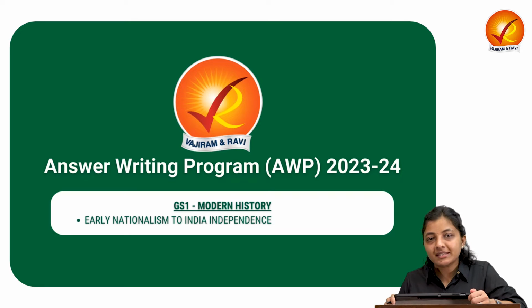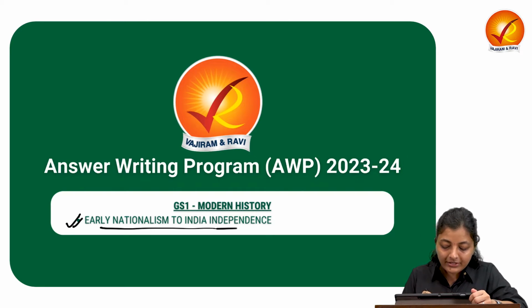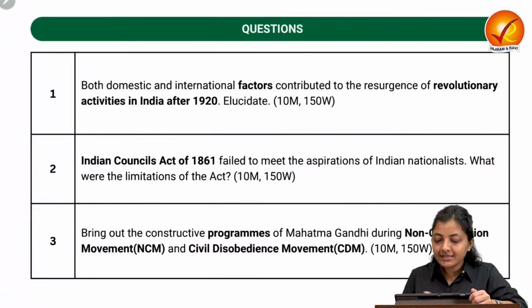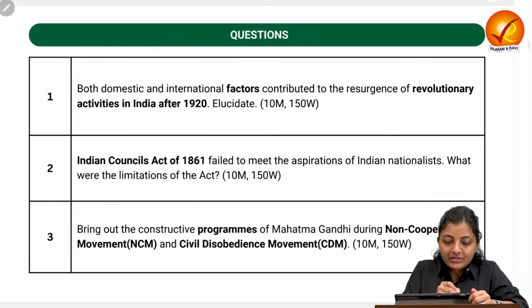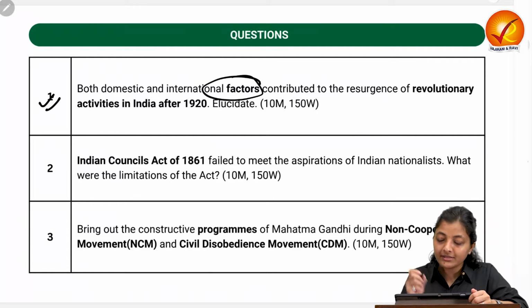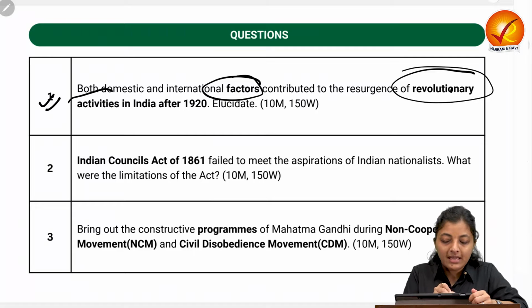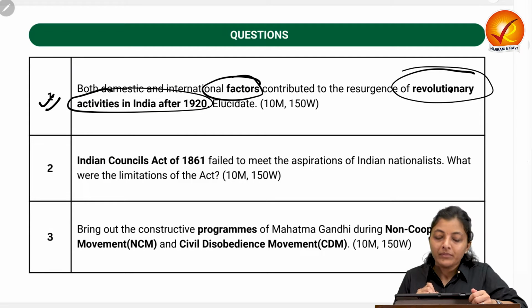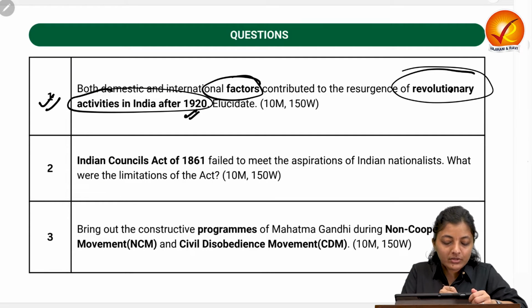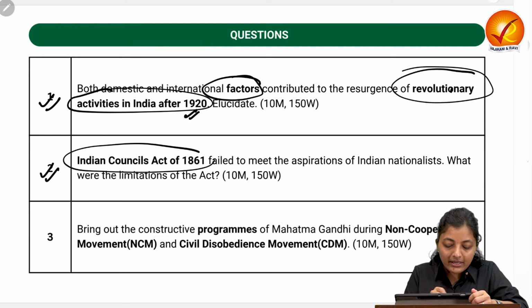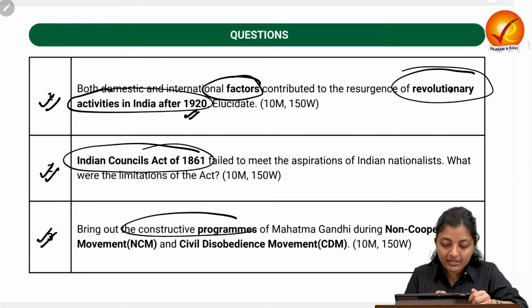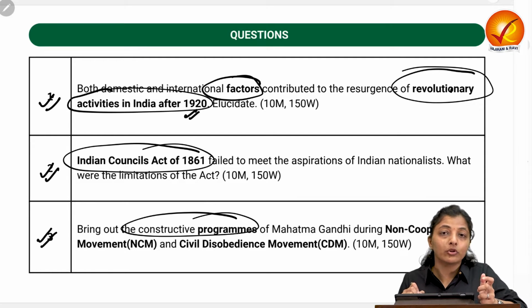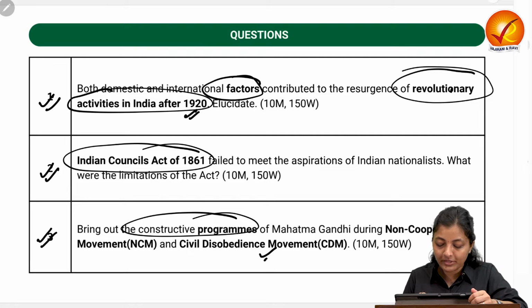So today we will be discussing 3 questions from GS1 Modern India, and the topic is early nationalism to India independence. Let's take an overview of all the 3 questions. The very first question is related to the international and domestic factors that led to the resurgence of revolutionary activities in India after 1920. The second question is about the Indian Councils Act of 1861, and the third question is related to the constructive program during NCM, the non-cooperation movement, and CDM, the civil disobedience movement.